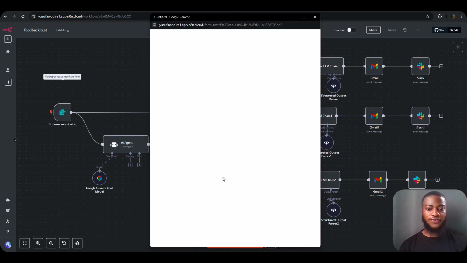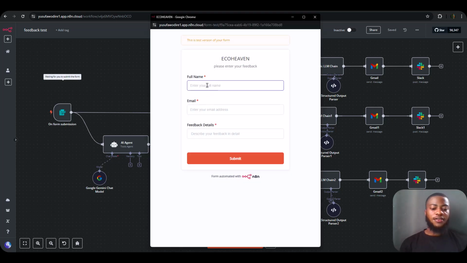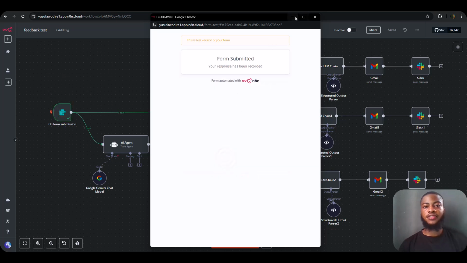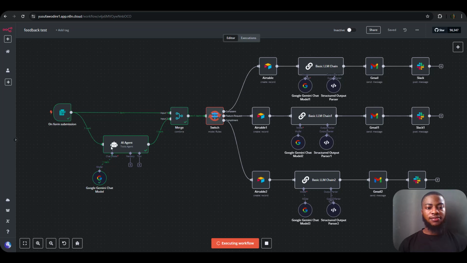So let's take the workflow. For the name, I'll be inputting my name, Yusuf. Okay. For the email address, and for the actual feedback, we are going to be pasting the feedback. Then we submit. So this is it happening in real time. Now it's writing a personalized message back to the sender. Alright, so let's check how it works.